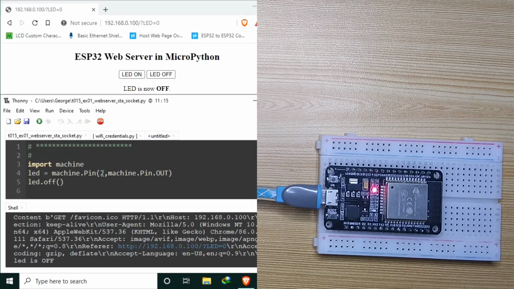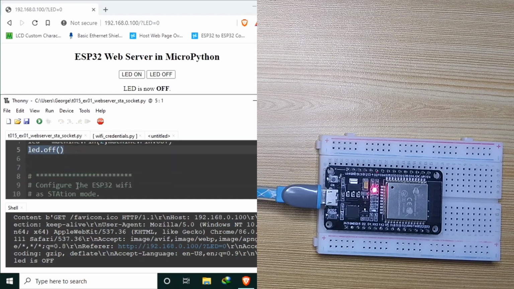Okay, now let's try to dissect the code briefly. In the first part, we created a pin object named LED, which is connected to gpio2 and set the pin direction as an output. And we initialize it to LED off.